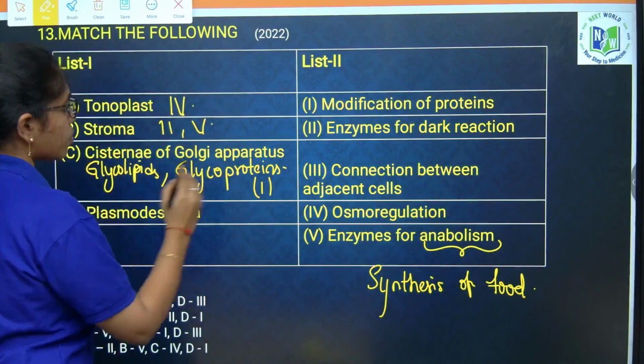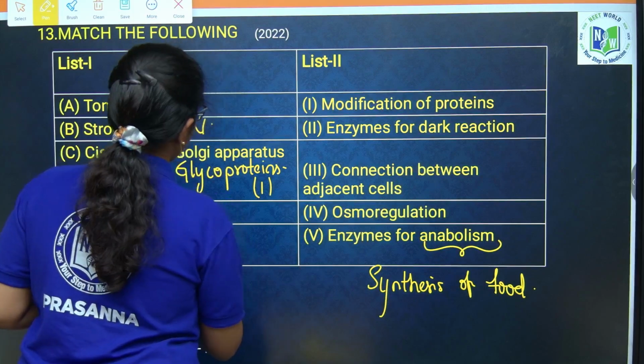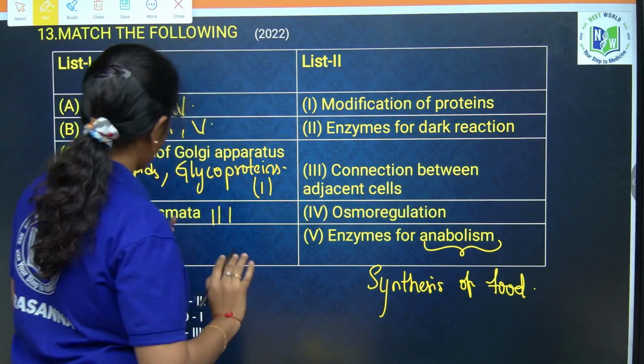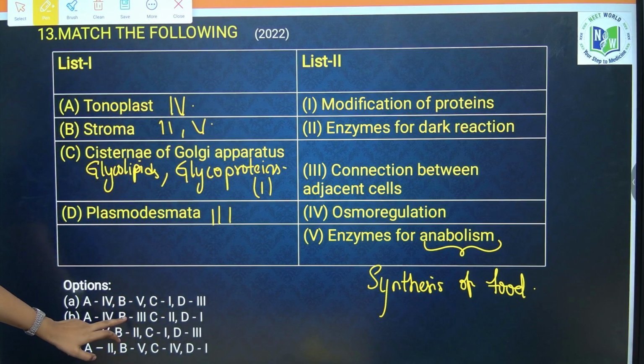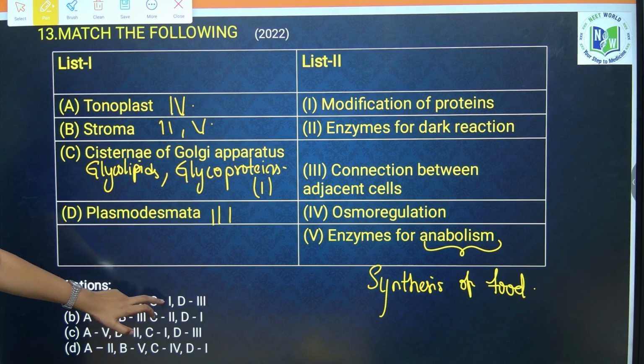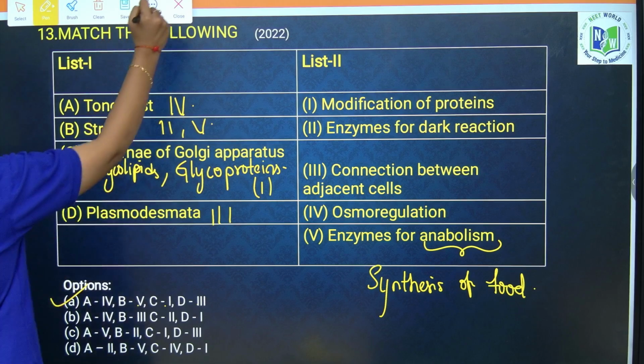Now, plasmodesmata belongs to option 3. Now, if you see 4, 2 or 5, anything is fine? Yes, 5, C 1 and D 3. Option A is your correct answer. Next question.